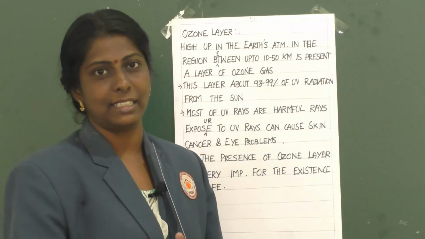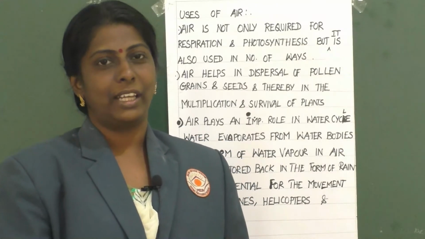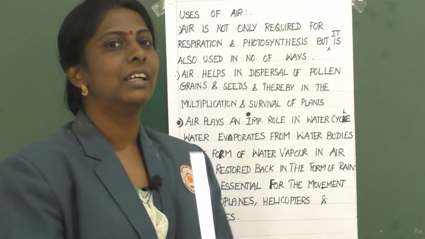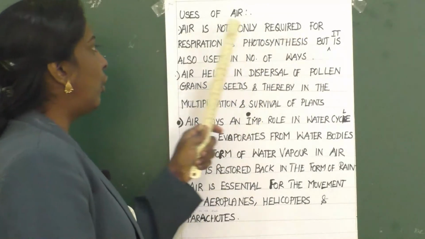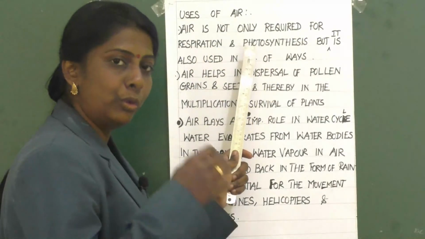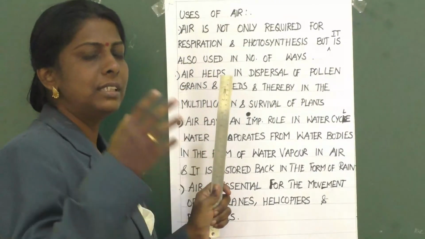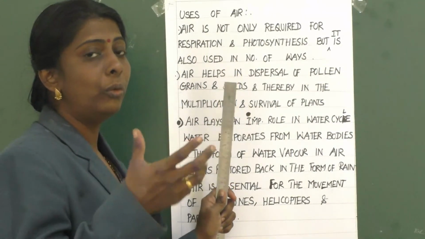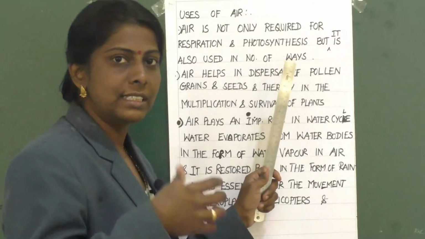Clear, children? Children, now let us learn about uses of air. Air is not only required for respiration and photosynthesis, but it is also used in a number of ways. We all know it is mainly used for respiration and photosynthesis.